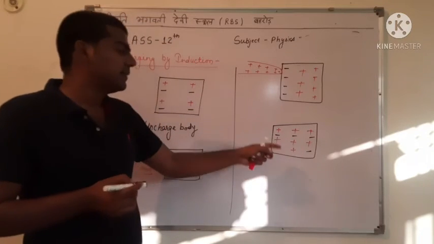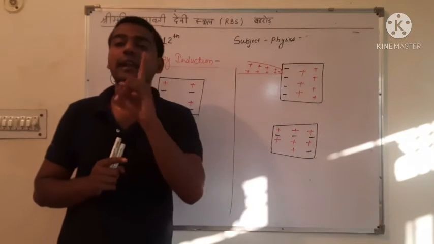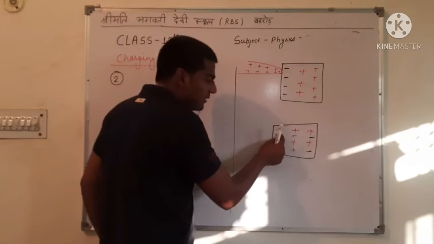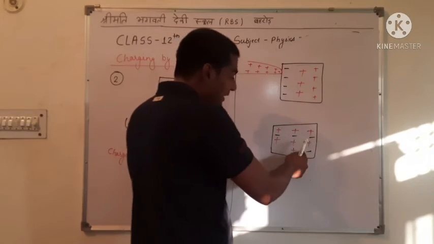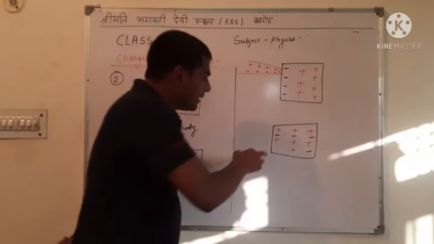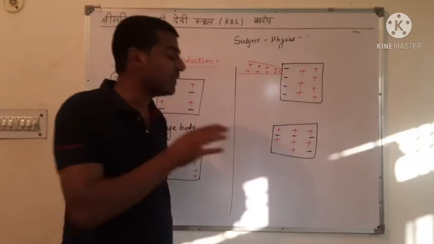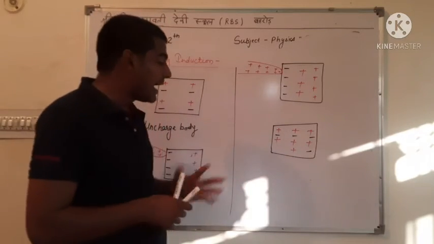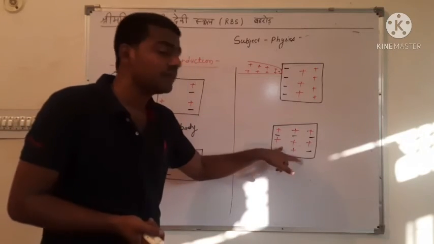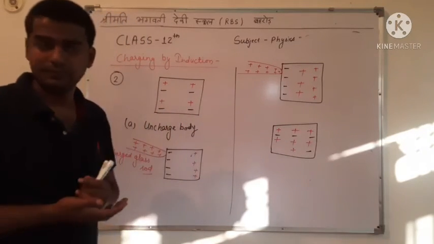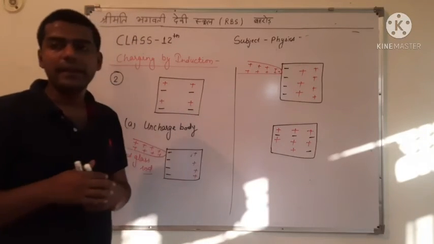At this condition, one positive charge is cancelled by one negative charge. This positive and negative cancel, this positive and negative cancel, this positive and negative cancel, and this positive and negative cancel. Here we have three positive charges which are not cancelled by negative charge. Means at this condition the uncharged body is charged by positive charge, and it is the second method of charging by induction.